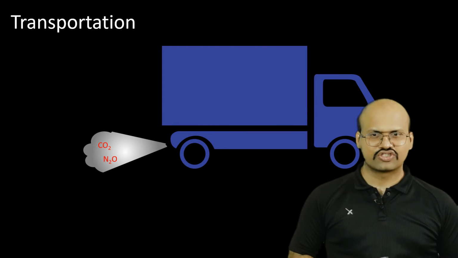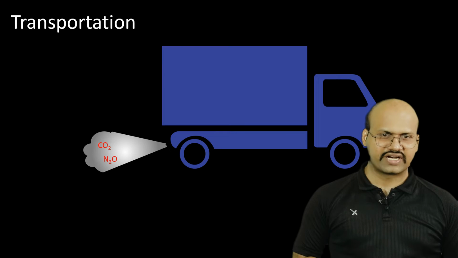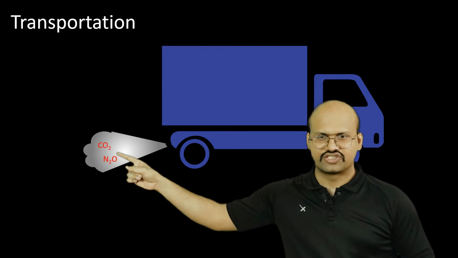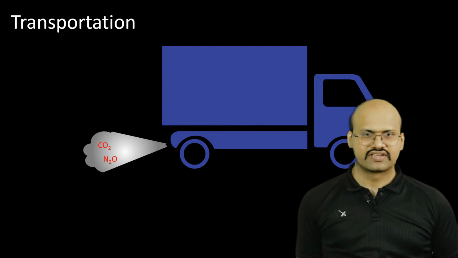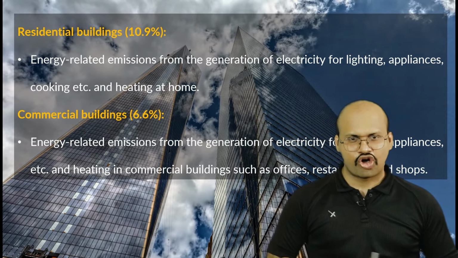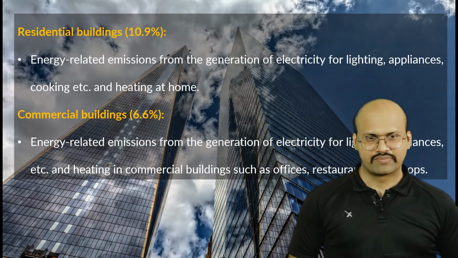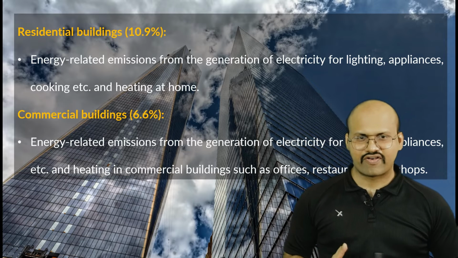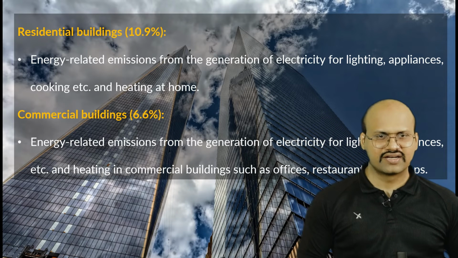Transportation is another source of release of carbon dioxide in the atmosphere. Here we see that CO2 is released from these vehicles. The residential buildings as well as the commercial buildings also emit carbon dioxide in the atmosphere because of their light requirements, heating requirements and other requirements.